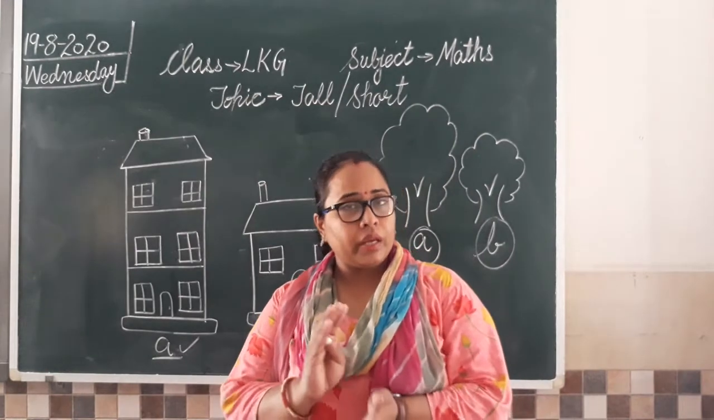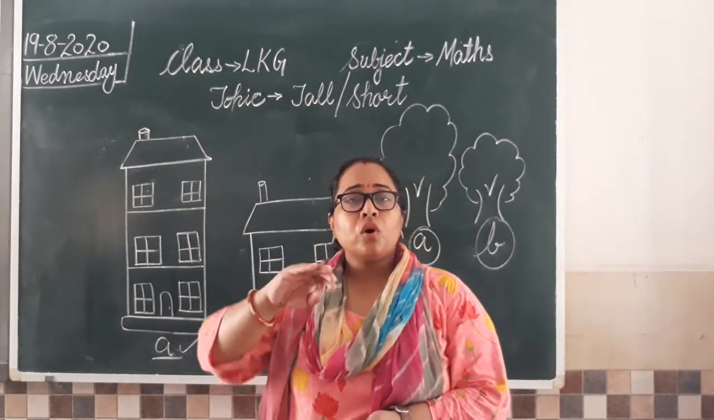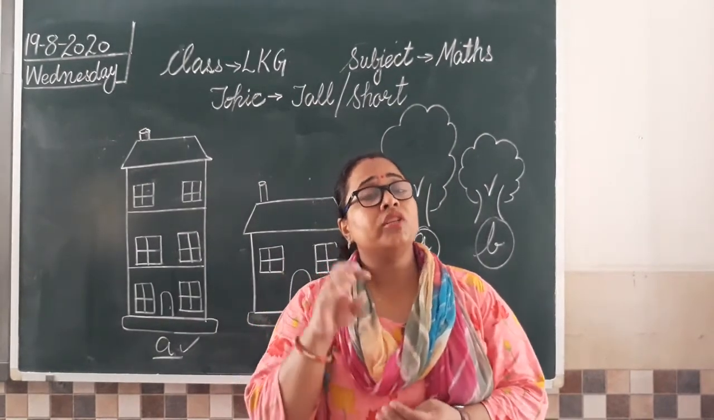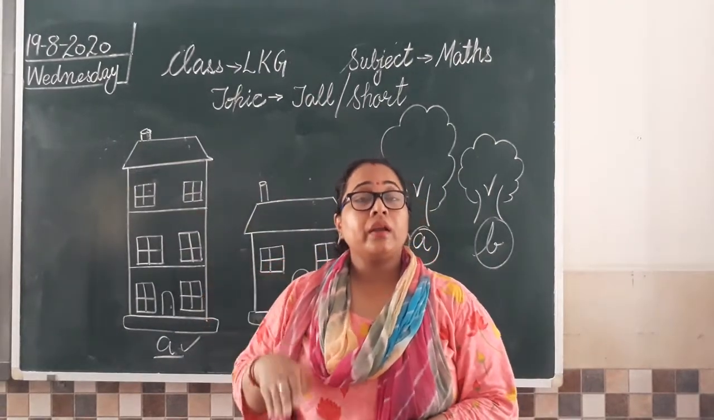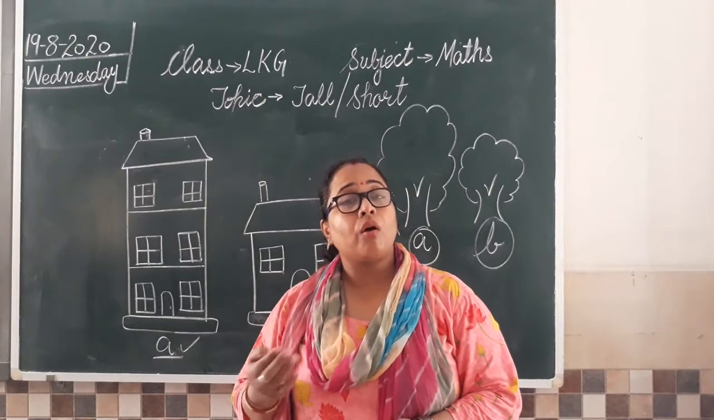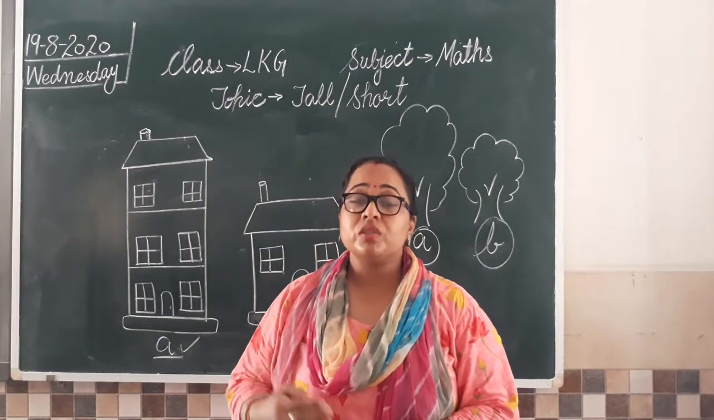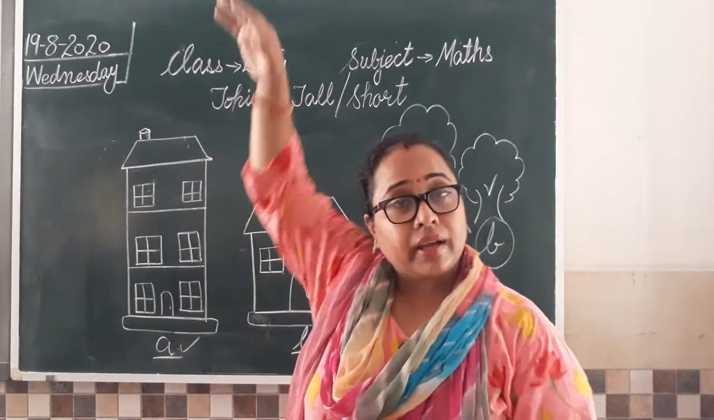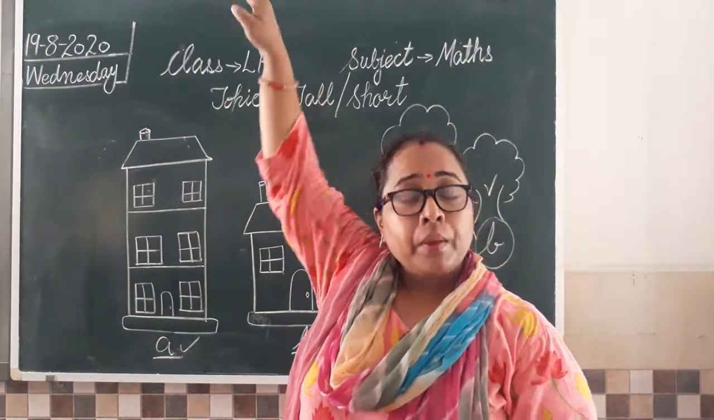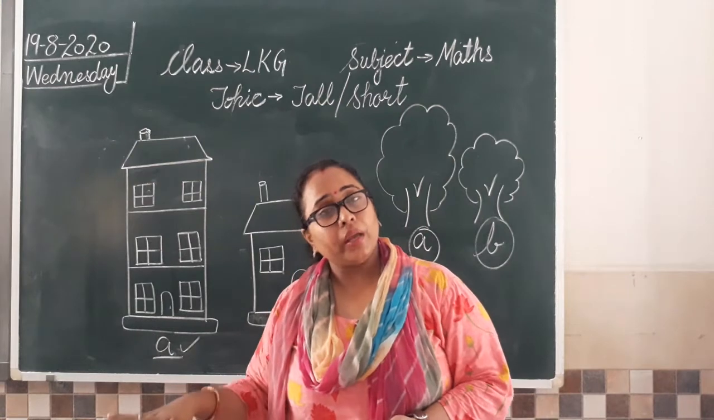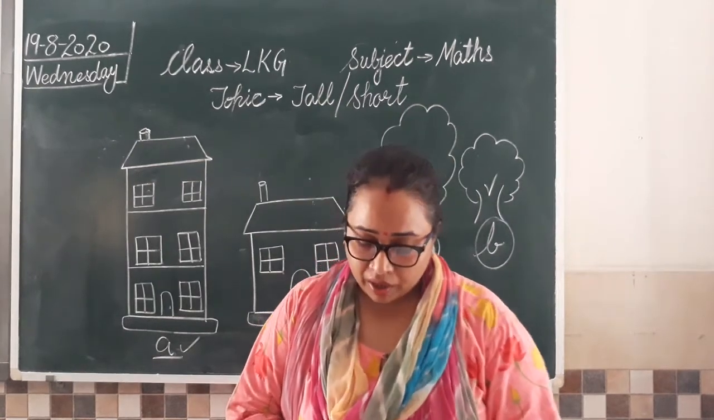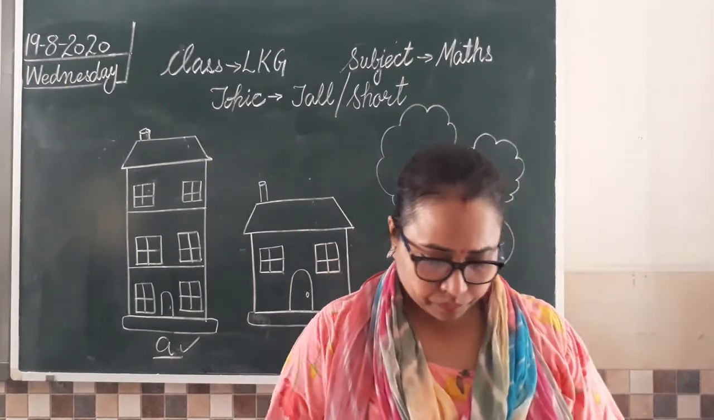Then few more examples if I give you: cupboard. आपने घर की cupboard देखी है? So bookshelf, the one in which you keep your books, is short in height, but the one in which mama or papa or you keep your clothes, मम्मा जिसमें आपके clothes रखती हैं, that is tall. वो लंबी होती है, but bookshelves are short, वो हाइट में कम होती है.